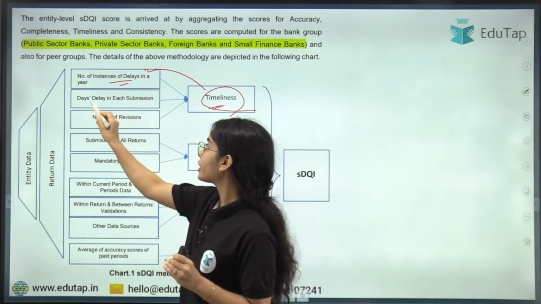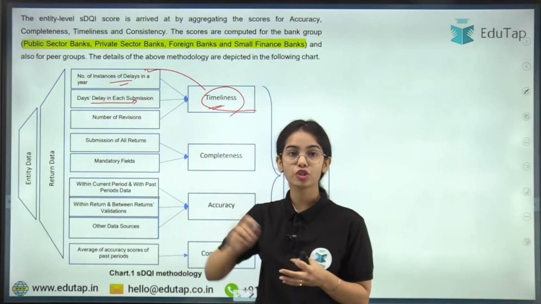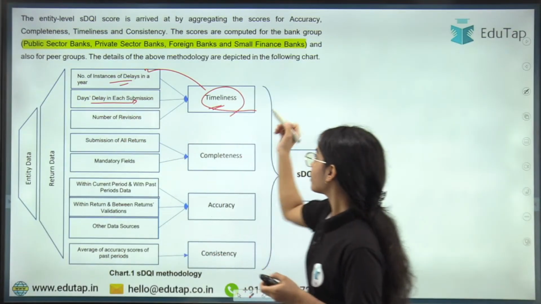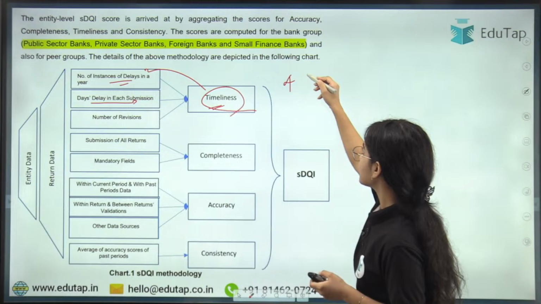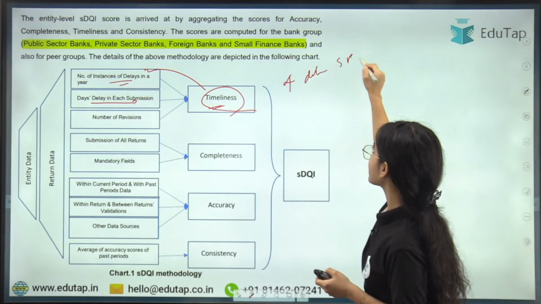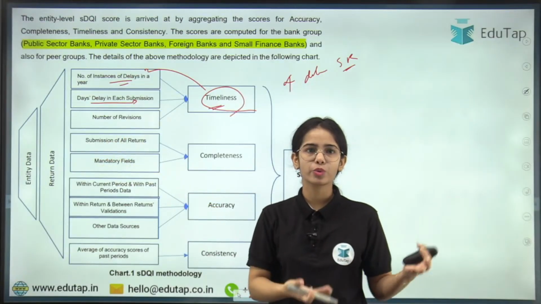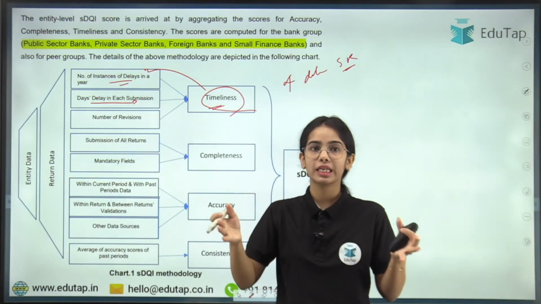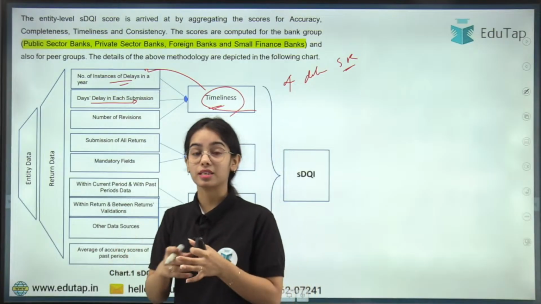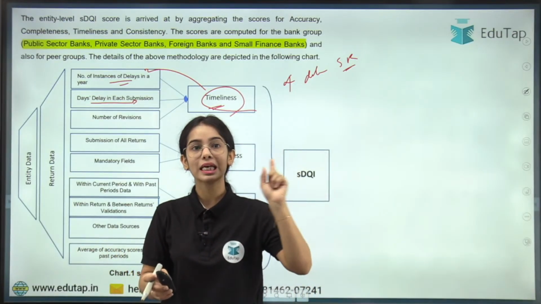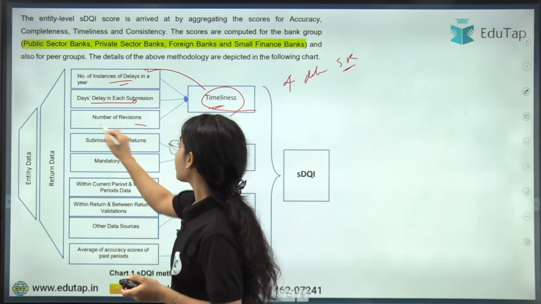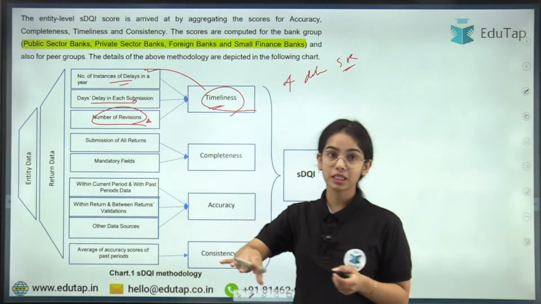Okay, the number of days of delay in each submission. Let's say the delay has happened 4 times in the submission of returns, and the delay is by 10 days, by 5 days, or only by 2 days or 1 day. Okay, so the days of delay are also seen, because that is also serious. If the delay is by a lot of days, that is more serious. Okay, the number of revisions that have happened before submitting the data.